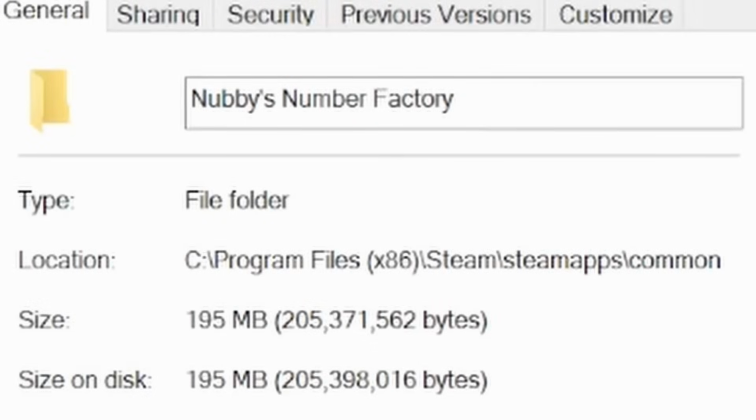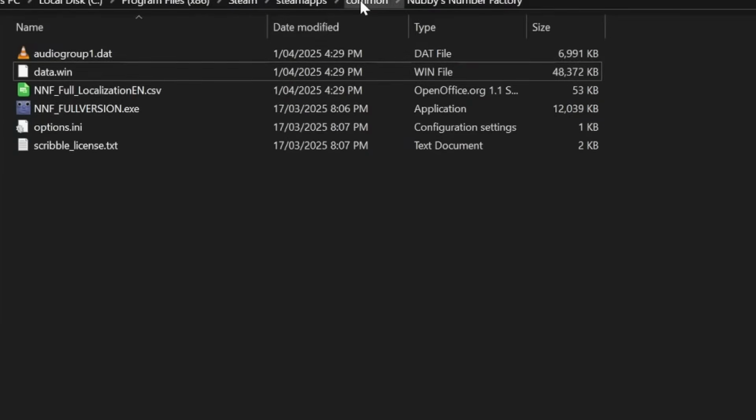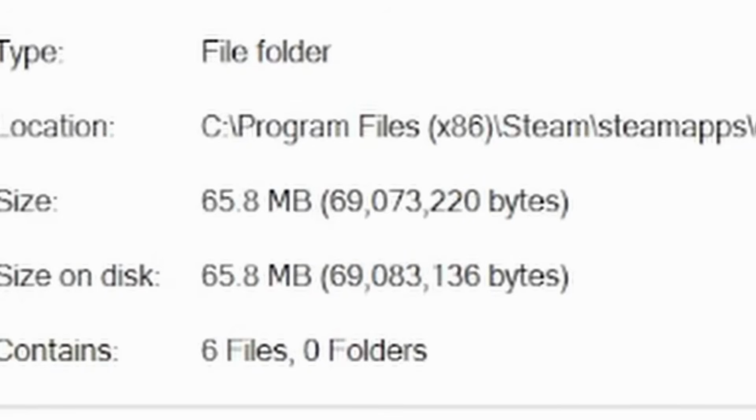And looking at it, it's over 100 megabytes. Looking more in depth, one of the biggest files making us go over 100 megabytes is called Audio Group. I wonder if we can remove Audio Group. Yep, we can. And look at the new size, it's only 65 megabytes.